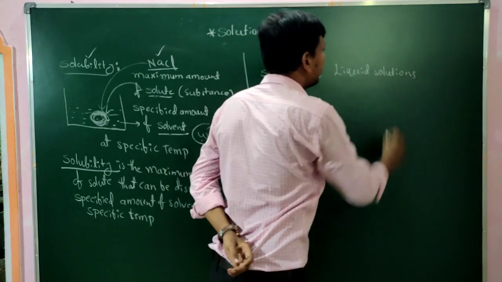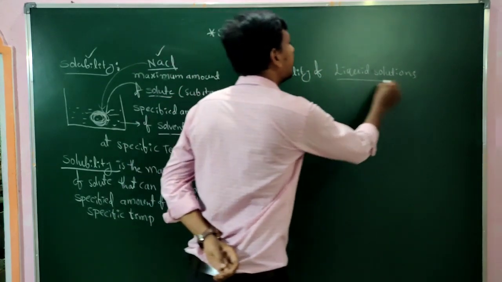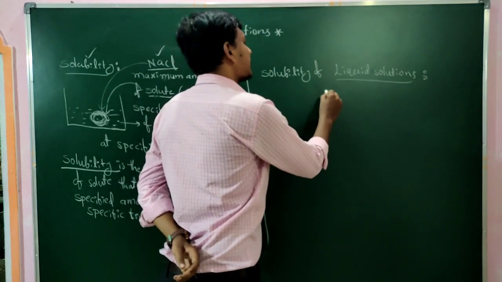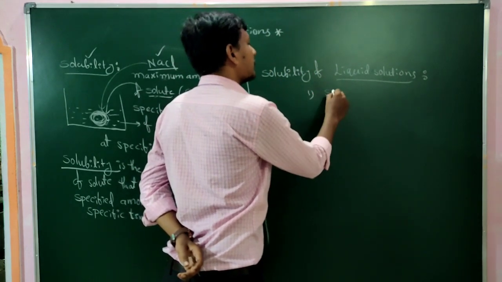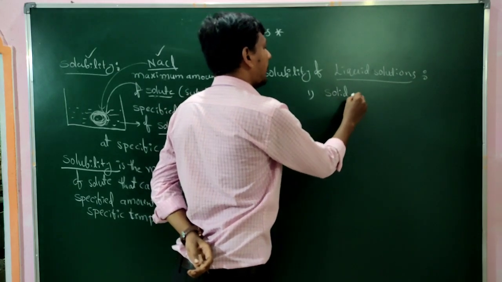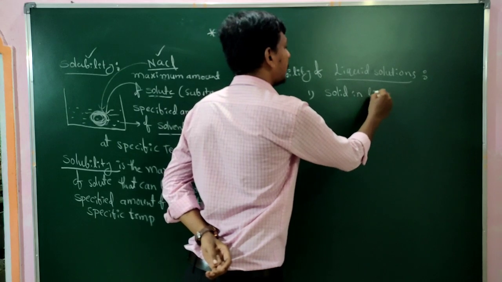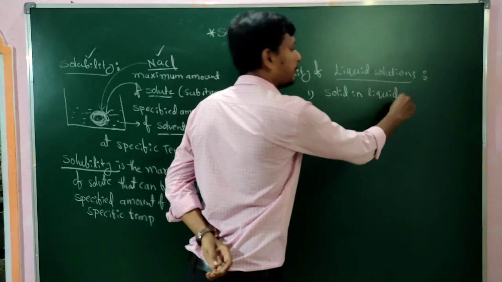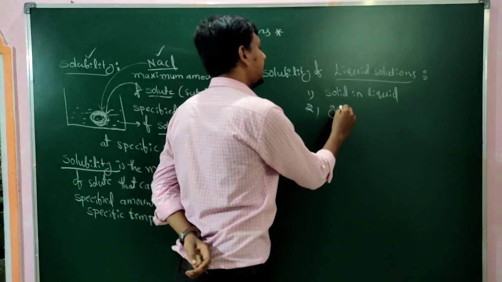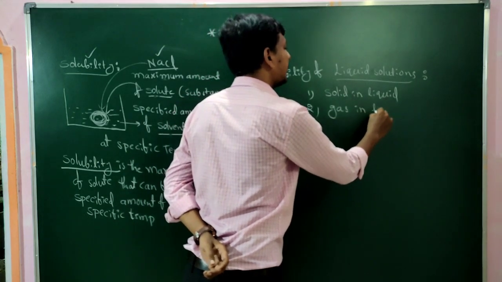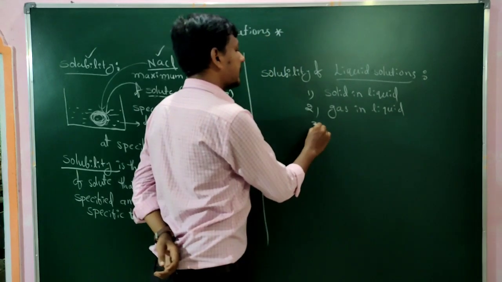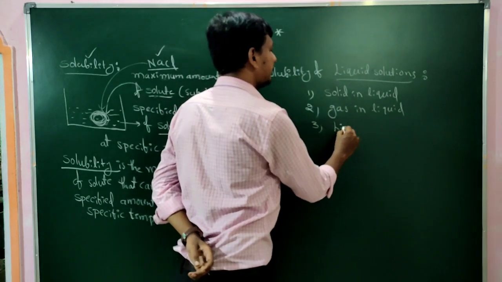Liquid solutions here means three types: solid in liquid, gas in liquid, and liquid in liquid. I am maintaining the textbook order.